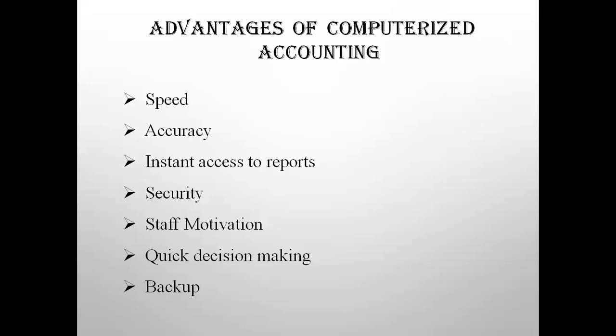Fourth one is security. In computerized accounting, different types of securities are provided to avoid unauthorized access of data or data tampering, you call it. Because accounts is confidential, which should not be disclosed to anybody. Only an authorized person is enabled for that information. Secure data and information can be kept confidential. So you need a security feature for your accounting file, and that is provided by the accounting softwares which are available.